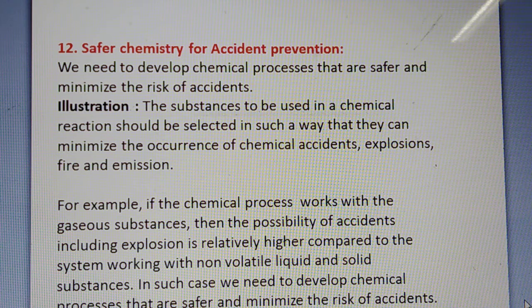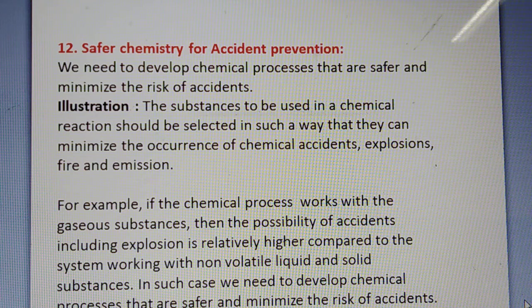If the chemical process works with gaseous substances, then the possibility of accident including explosion is relatively higher as compared to a system working with non-volatile liquid and solid substances. In such cases, we need to develop chemical processes that are safer and minimize the risk of accident.